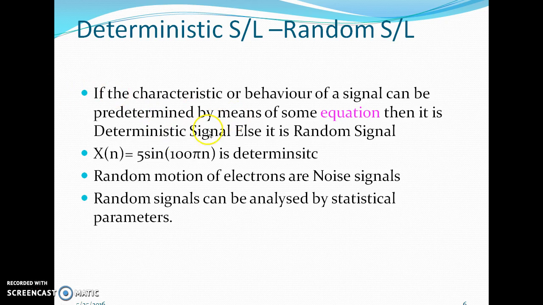Similarly, the random sequence is somewhat similar to the analog category, except for the notation. For example, x of n equal to 5 sin 100 pi n. That means if the behavior of the signal can be determined by means of some equation, then it is a deterministic signal, else it is a random sequence. Examples are random motion of electrons or noise signals. Such random signals can be analyzed by means of statistical parameters.